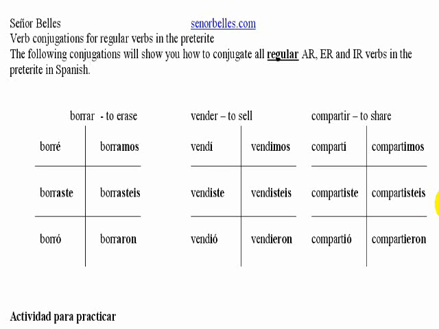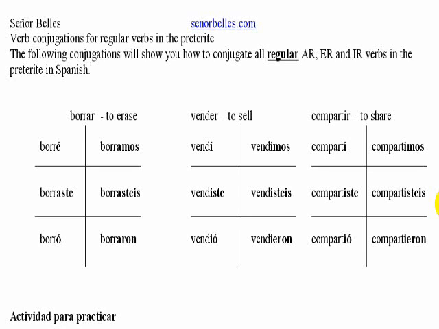And so to do this, there are a load of irregular verbs in the preterite, but we'll start with the regular ones first. So this video is just for the regular verbs, and I'm going to show you how to conjugate regular AR, ER, and IR verbs in the preterite. So over here we have borrar on the left, which means to erase. So if I wanted to say, for example, I erased, then what I'm going to do is take off my AR and add the appropriate ending.